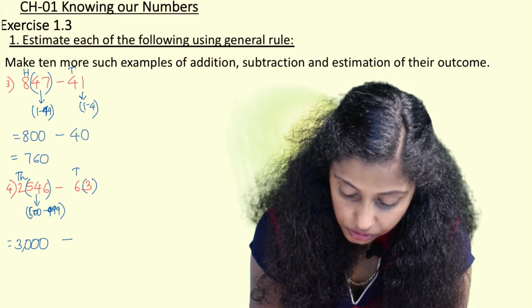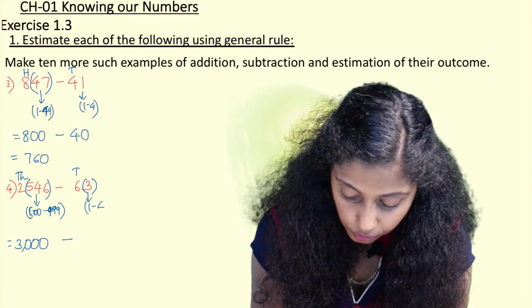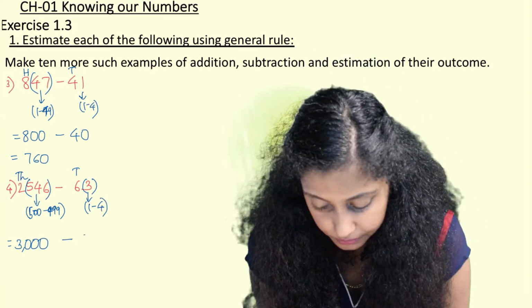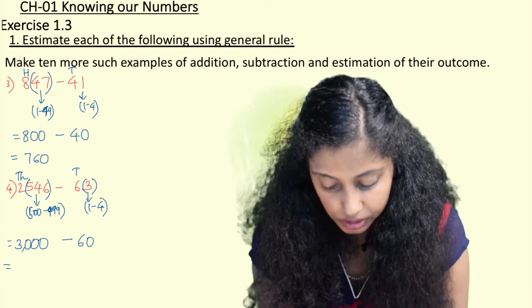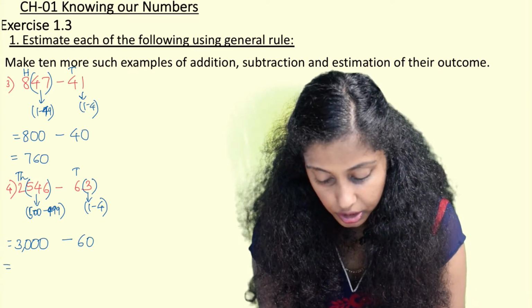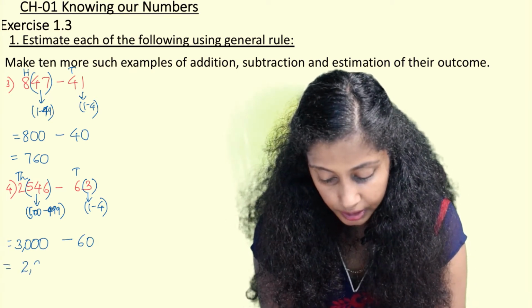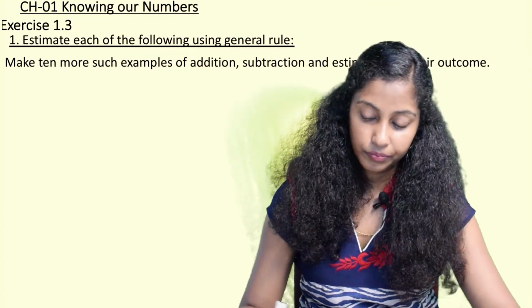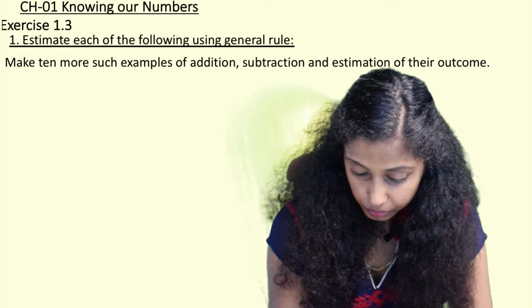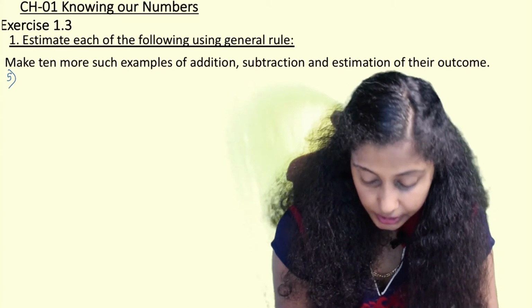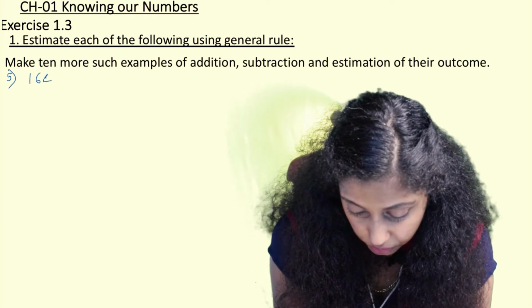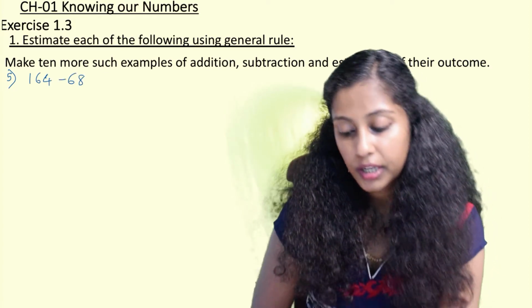So units place has got 3, which is in the range of 1 to 4. Hence the nearest tens will be same, 6 tens, 60 only. And then when we do the subtraction, we get it as 2940. We proceed further with more examples, number 5 and 6. So in number 5 I write 164 minus 68.